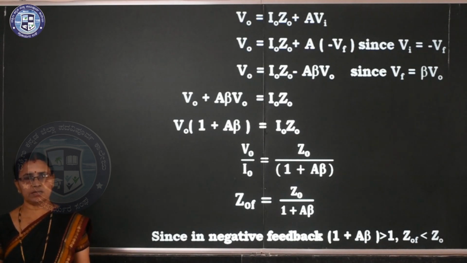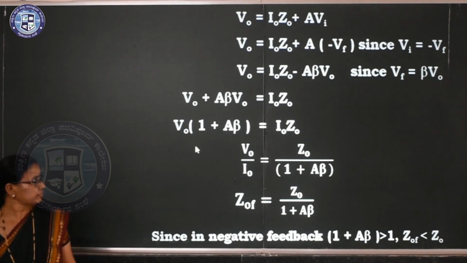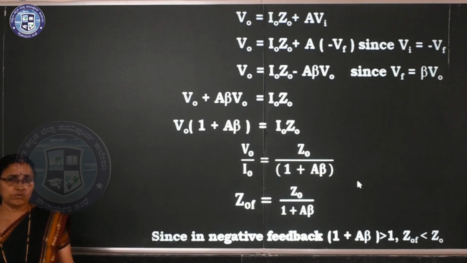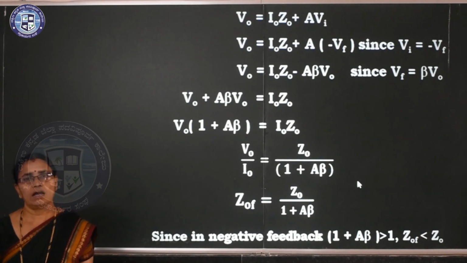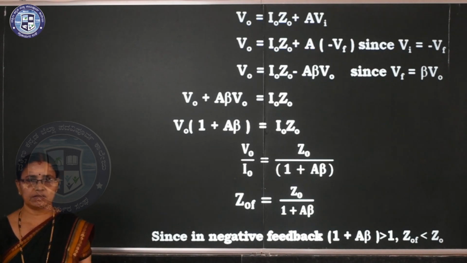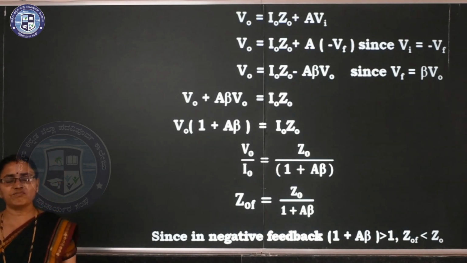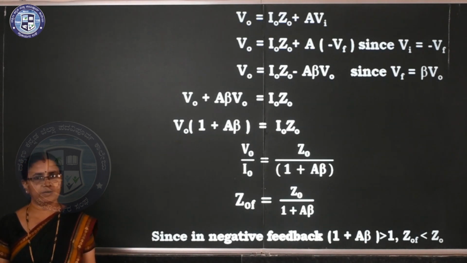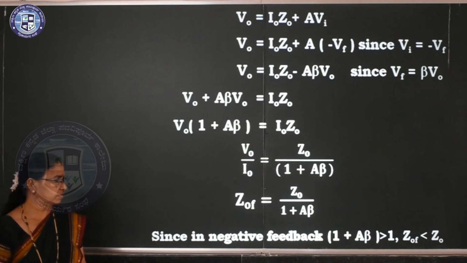V naught is the common term taken outside here. It is 1 plus A beta equal to I naught Z naught. So V naught by I naught is equal to Z naught divided by 1 plus A beta. But we know V naught by I naught is nothing but the output impedance after applying negative feedback. It is nothing but ZOF is equal to ZO divided by 1 plus A beta.